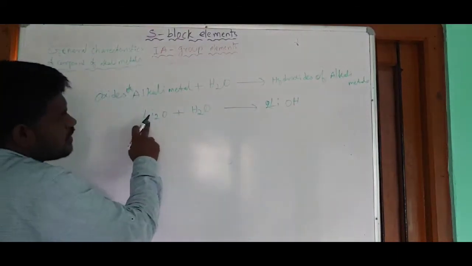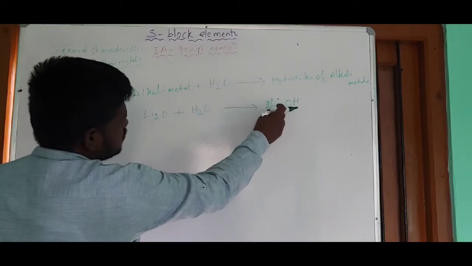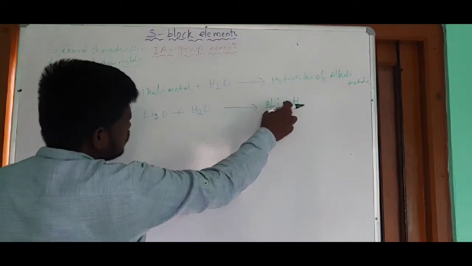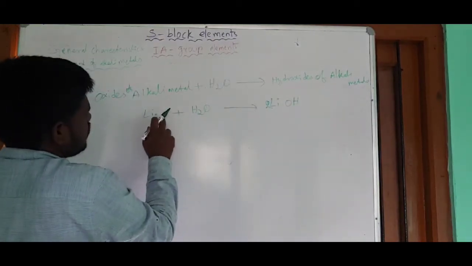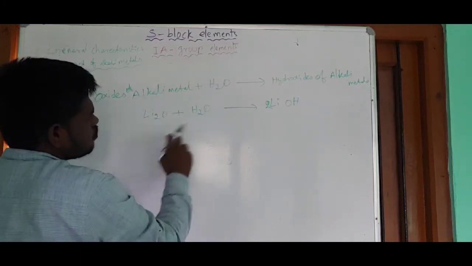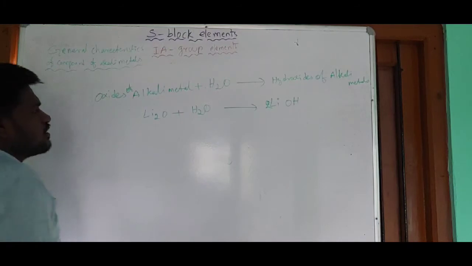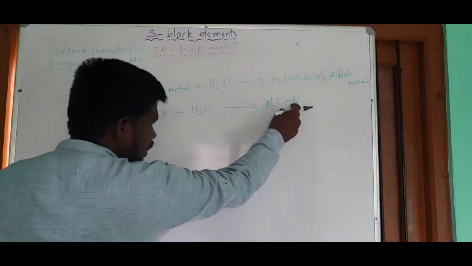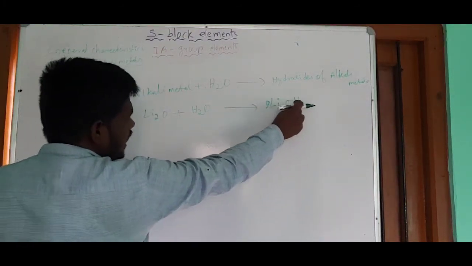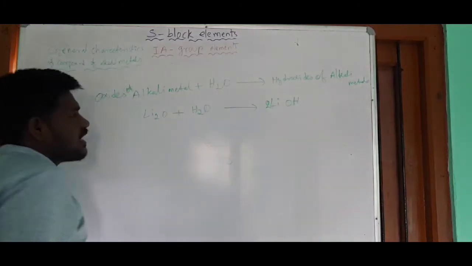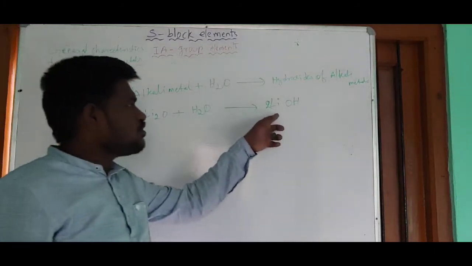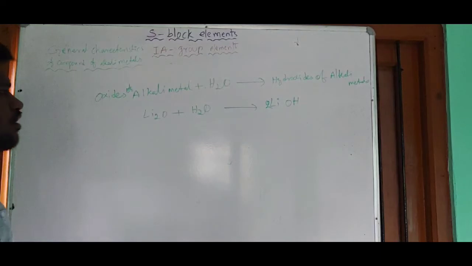Two lithiums are there on both sides, two hydrogens and two oxygens on the left, and here one oxygen from Li2O plus the water gives 2 hydrogens. So all the atoms are equal on both sides. The OH group is known as hydroxide, and this is lithium hydroxide.